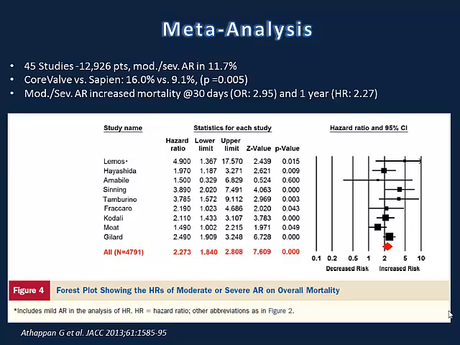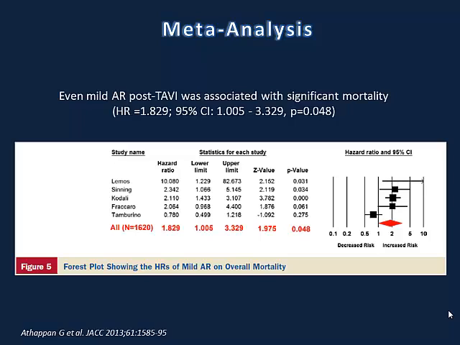And these are the forest plots for the moderate to severe. You see the hazard ratio here. And this is also for patients with mild paravalvular leak, which again was shown in the PARTNER trial, but not in the ADVANCE registry. So you see here the hazard ratio was 1.83.